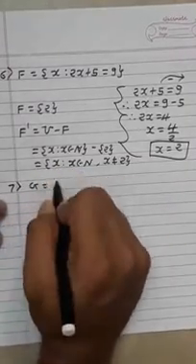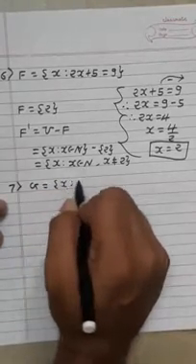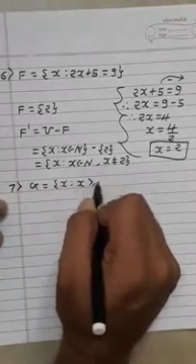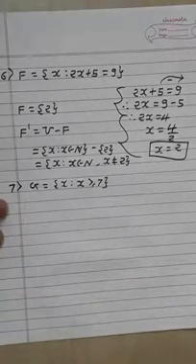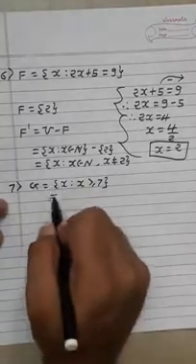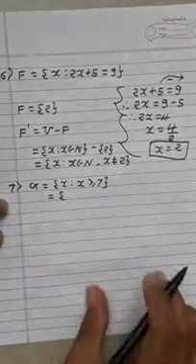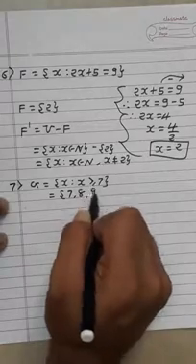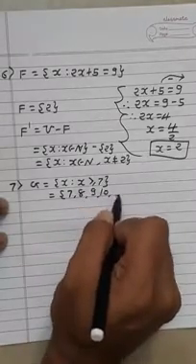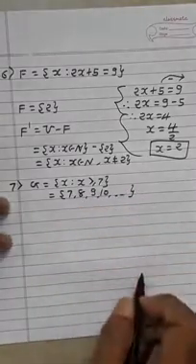Next question. G is equal to the set of X such that X is greater than or equal to 7. Now X greater than or equal to 7 means which numbers are written here? It means 7, 8, 9, 10 up to infinity.